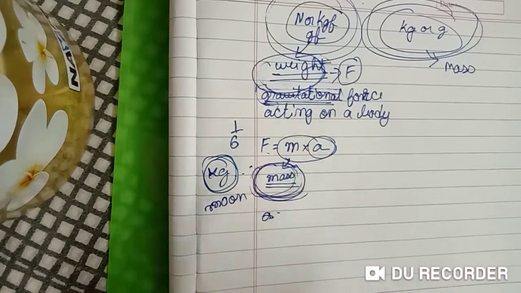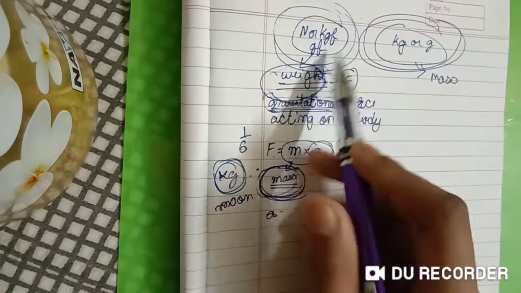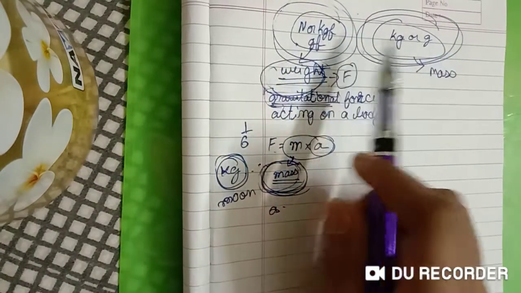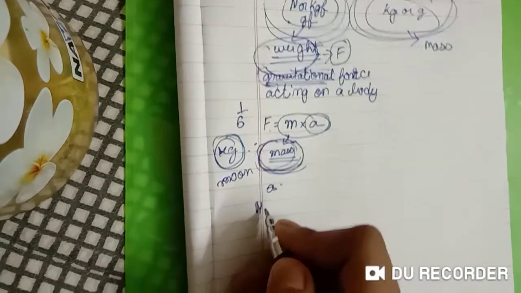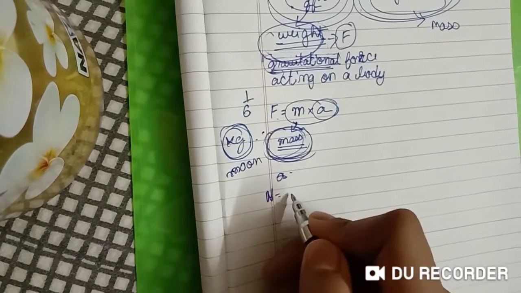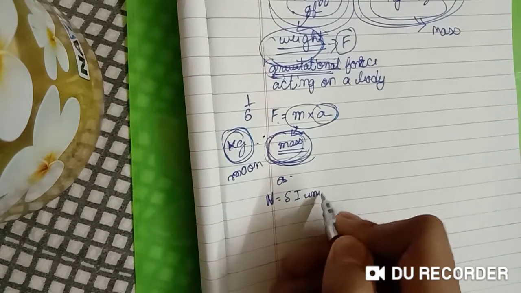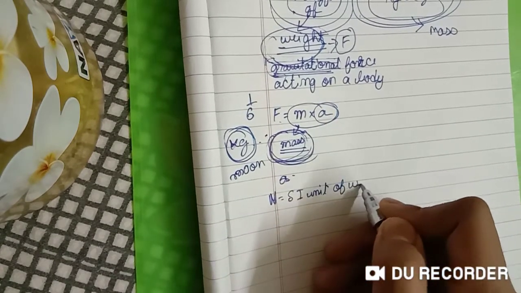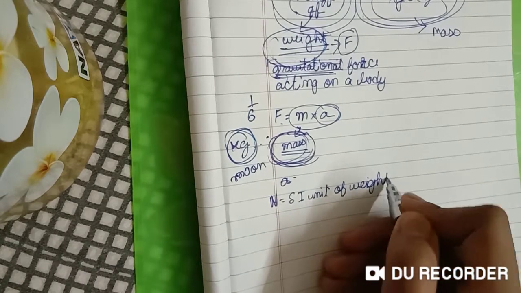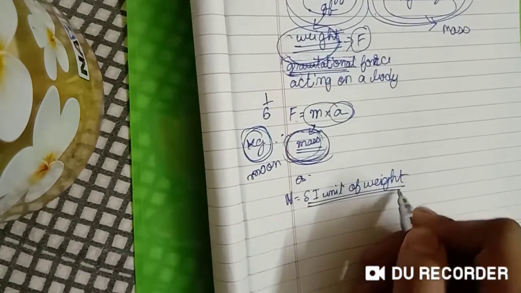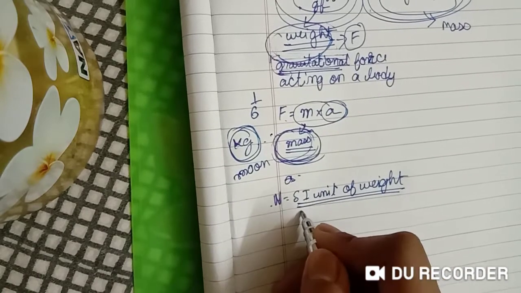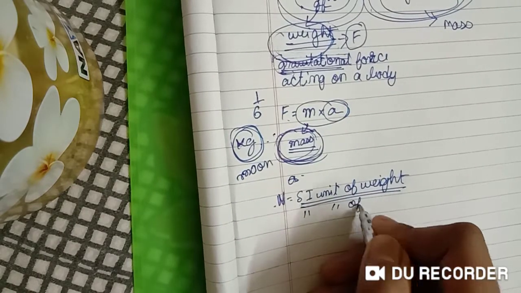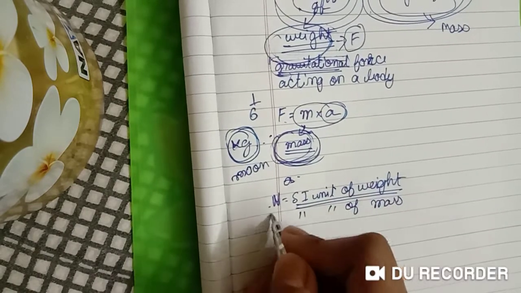Then let us come to the point, the difference between Newton and kg. Newton is the SI unit of weight. I hope everybody knows this. The SI unit of weight is Newton, and the SI unit of mass is kg.